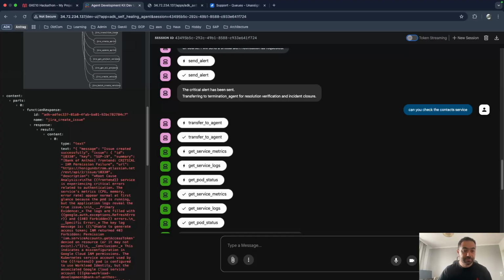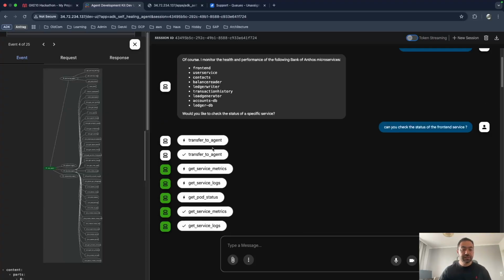Gemini models. For the sake of this demo, I already started the conversation with the agent and asked to list the services that it is monitoring. And we see the response with the Bank of Anthos services. Next, let's check the status of the front-end service.